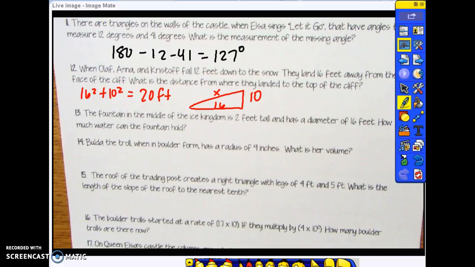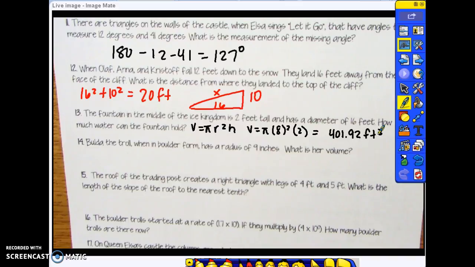The fountain in the middle of the ice kingdom is 2 feet tall and has a diameter of 16 feet. So we're finding the volume of a cylinder. The diameter is 16 feet, so we have to divide that by 2 to get 8, square it, and multiply it by the height of 2. And our answer is 401.92 cubic feet.